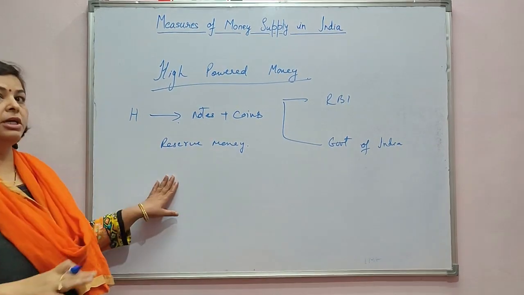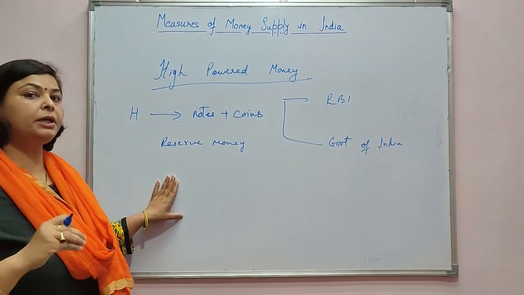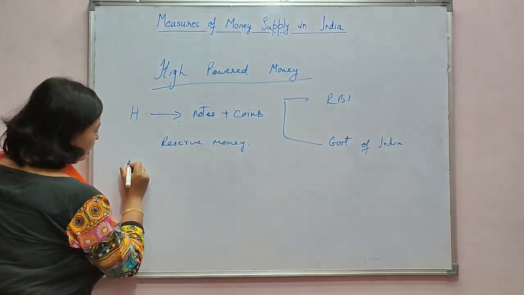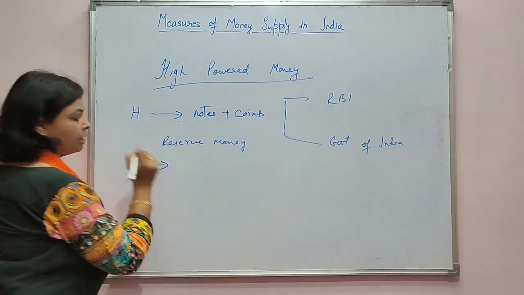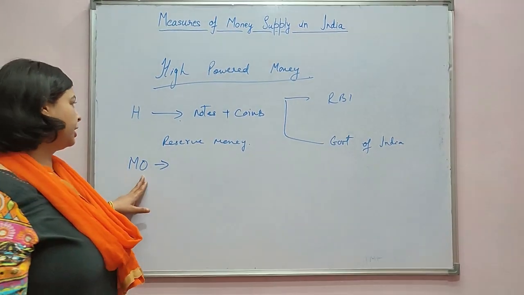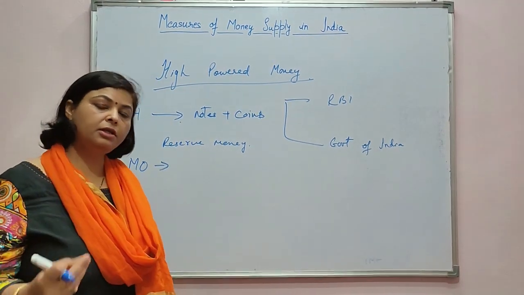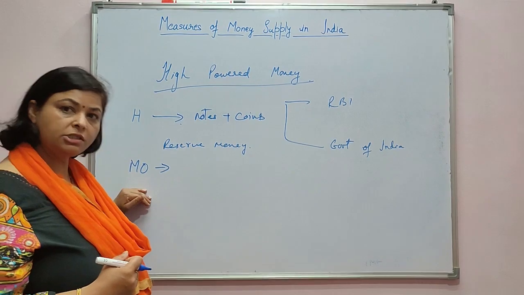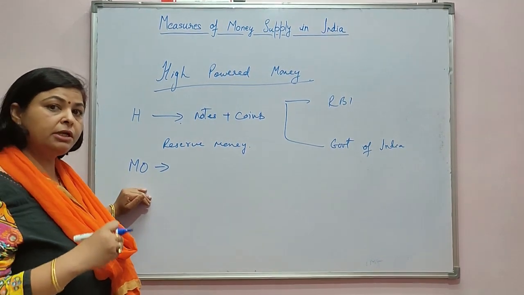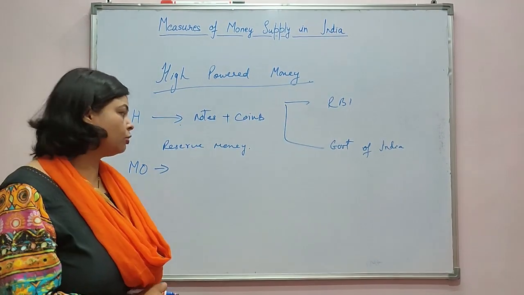It is also known as base money because it forms the monetary base in the country, and it is denoted by M0 by RBI. The data of M0 is released by RBI every 7 days, that is on a weekly basis. This concept is also important because it forms a base for the total money supply in the economy.